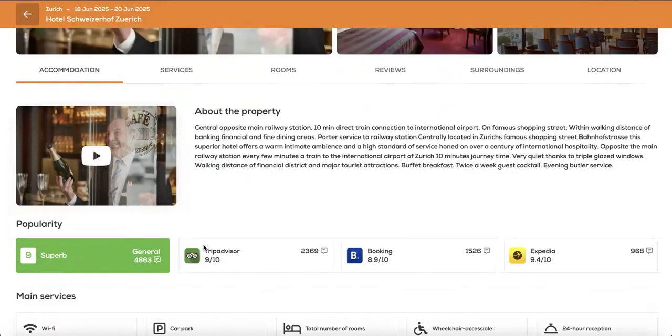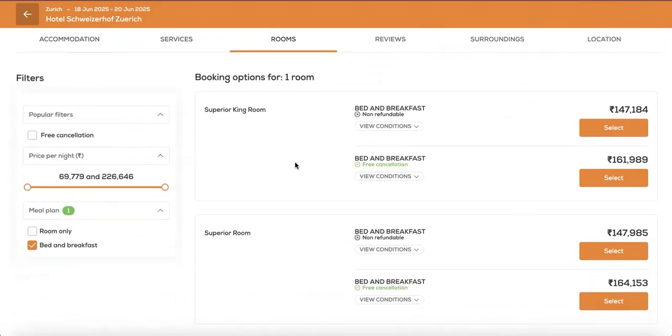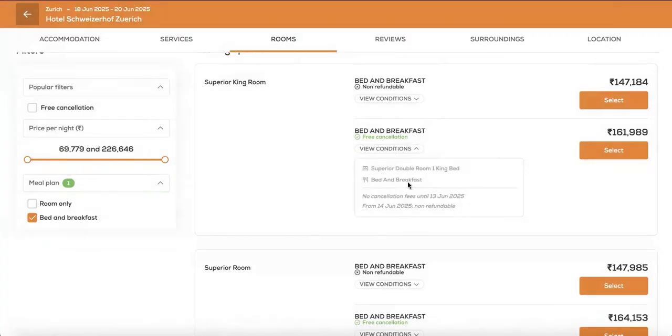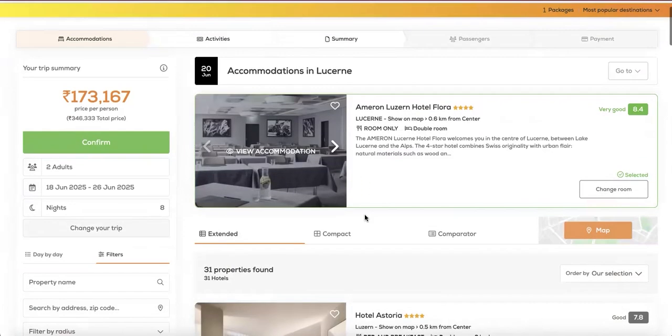only on DMC Bazaar would you find an average popularity rating filtered from TripAdvisor ratings, Booking.com ratings, and Expedia ratings. There is simply no need to further get onto Google or any other website to choose the right product for the right guest. Looking at room options, you have refundable and non-refundable options to book from. Click on View Conditions to view the exact cancellation policy and select your preferred hotel.